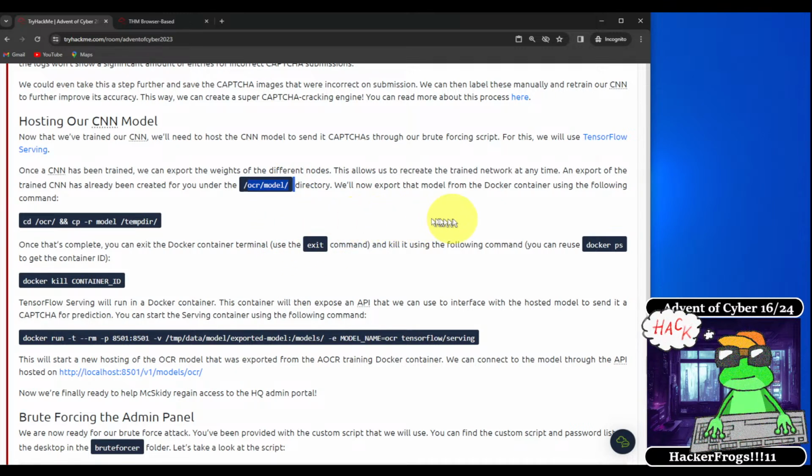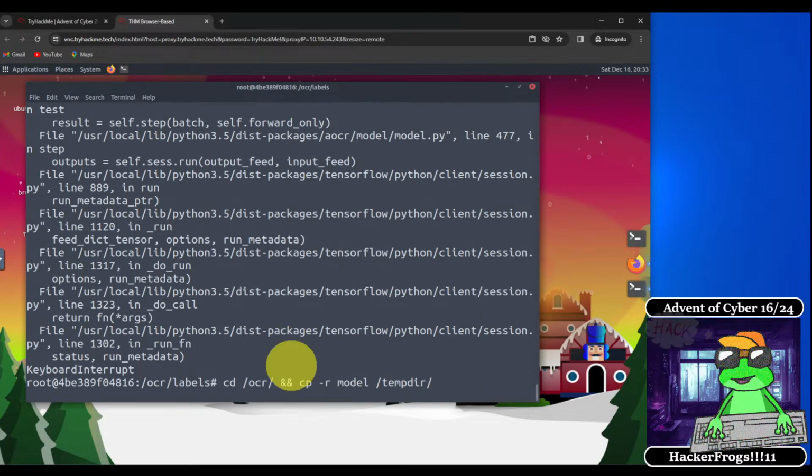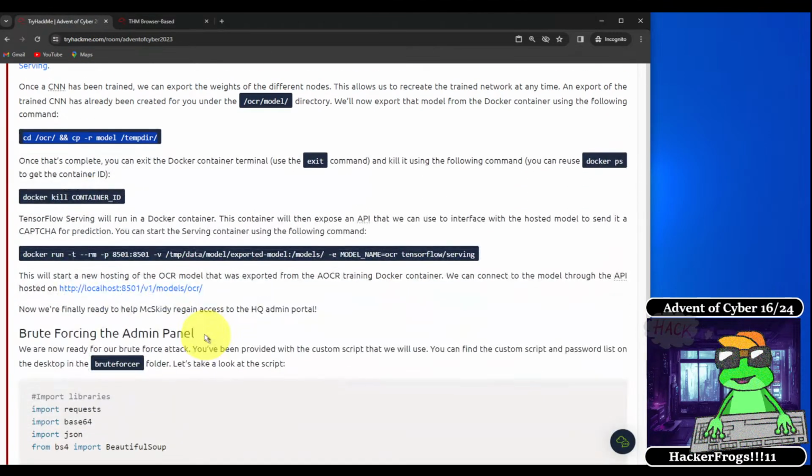We'll now export the model from our Docker container using the following command. Okay, so we need to export, copy this, and run this inside of our Docker container. Once that's complete, you can exit the Docker container terminal using the exit command, and then kill it using the following command. Okay, docker kill container ID.